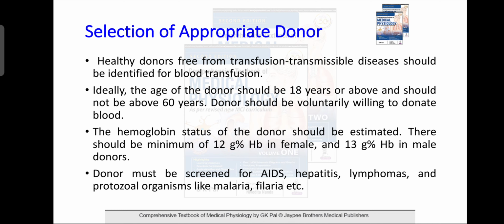The hemoglobin status of the donor should be estimated. It should be a minimum of 12 gram percent in the female and 13 gram percent in the male. The donor must be screened for AIDS, hepatitis, lymphomas, and protozoal organisms like malaria, filaria, etc.